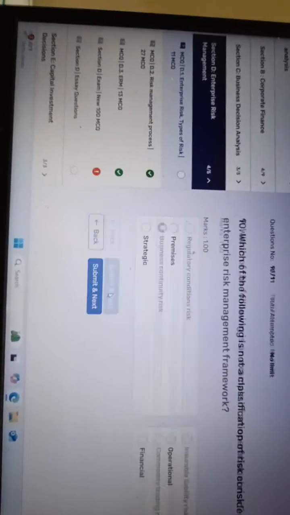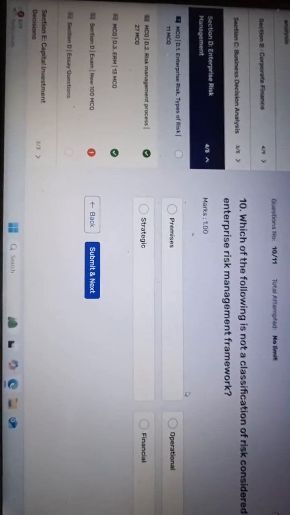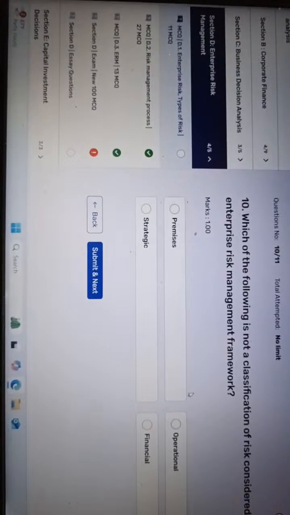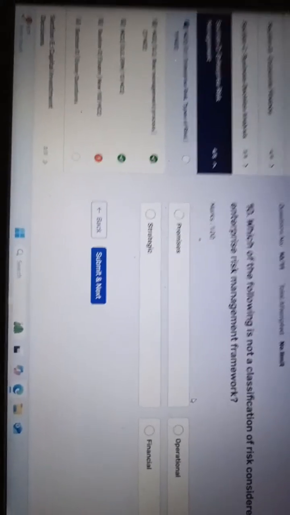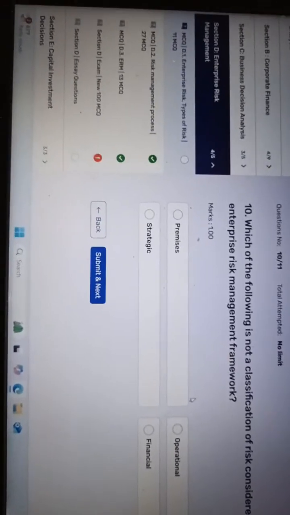Now let's go. We are in question number 10, right? Which of the following is not a classification of risks considered in the current enterprise risk management framework?